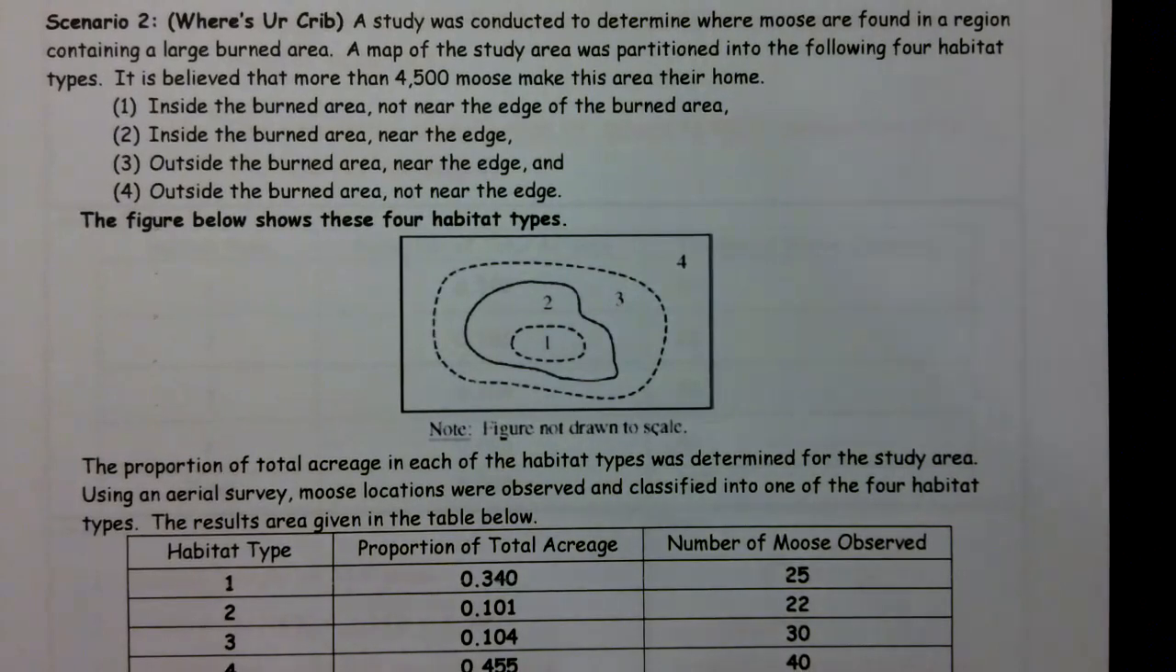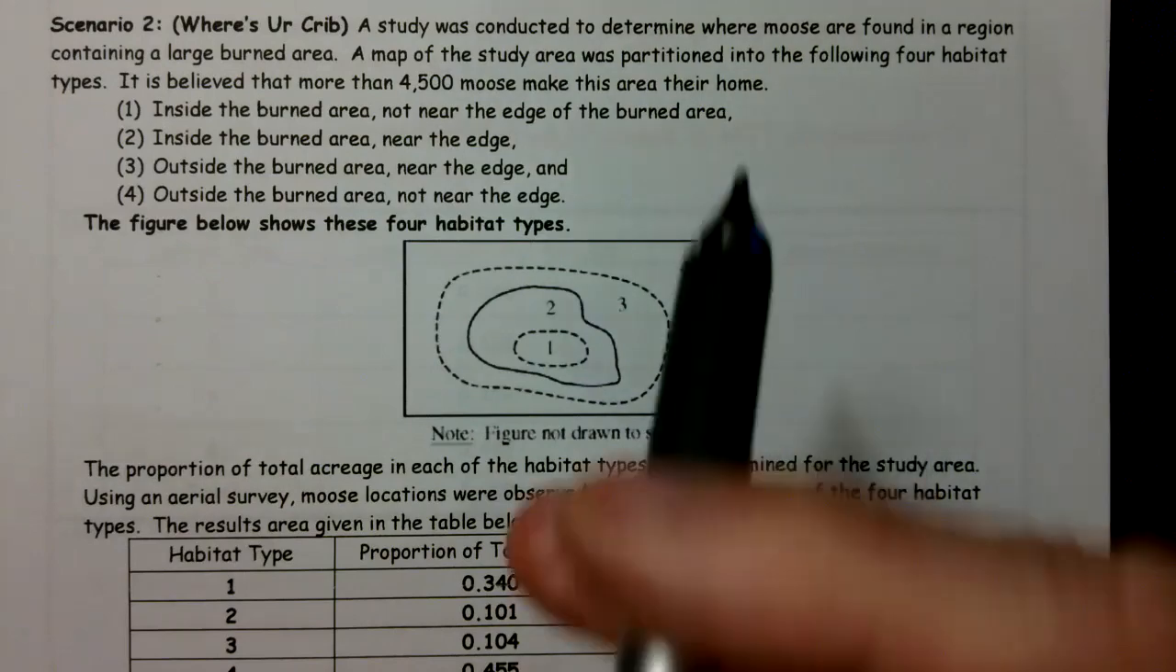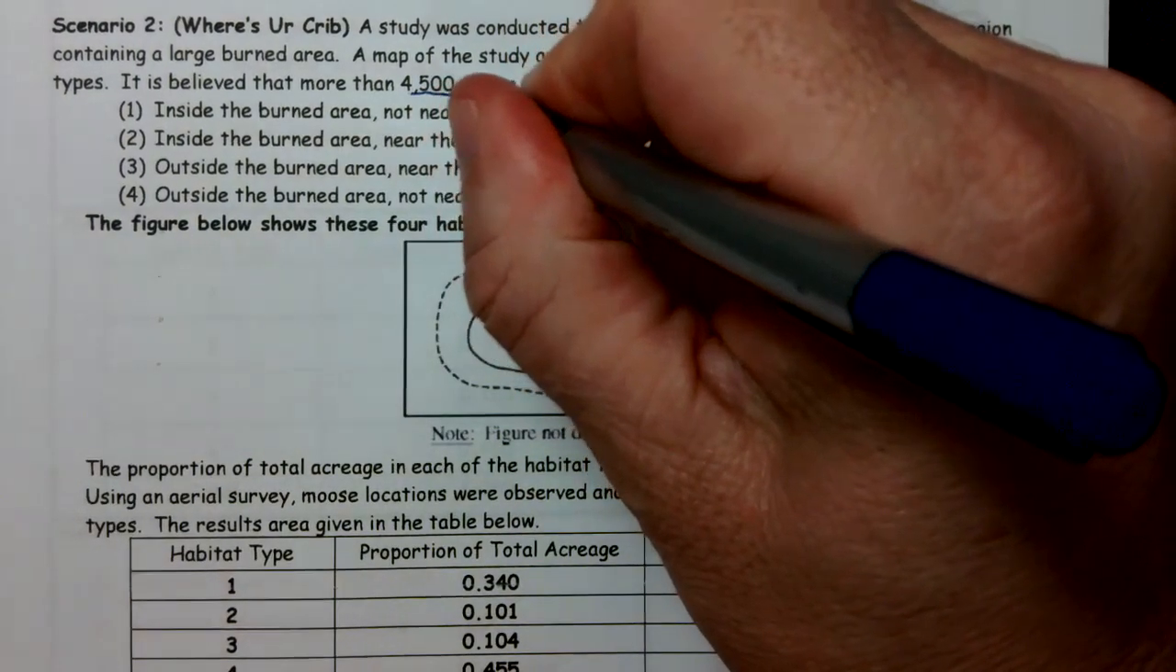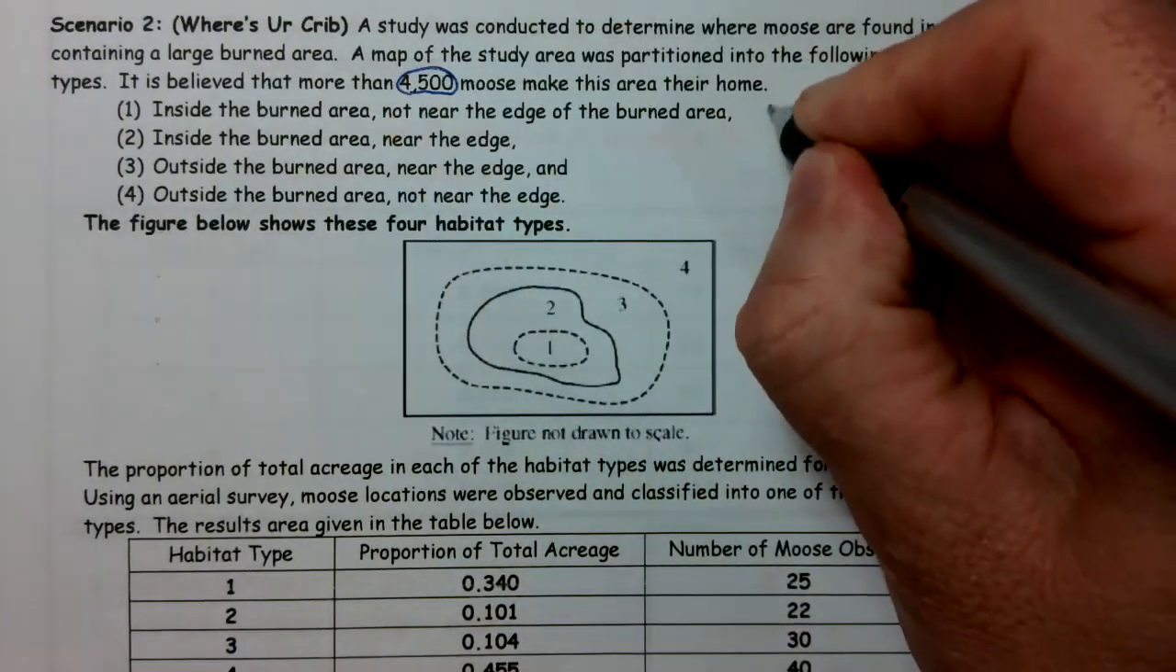The study was conducted to determine where moose are found in a region containing a large burned area. So they want to know where the moose are. A map of the study area was partitioned into the following 4 habitat types. It's believed that more than 4,500 moose make this area their home. All right, so it looks like we have a population size of 4,500.